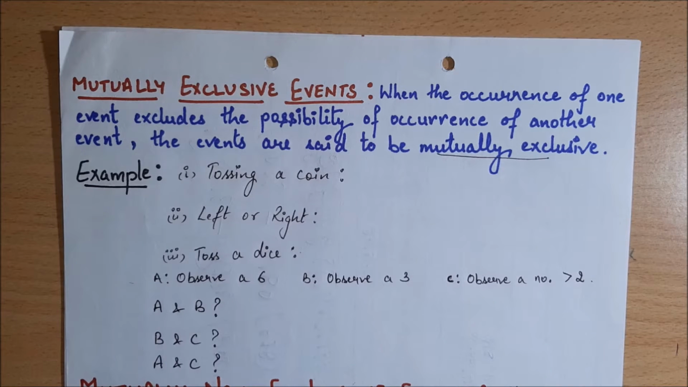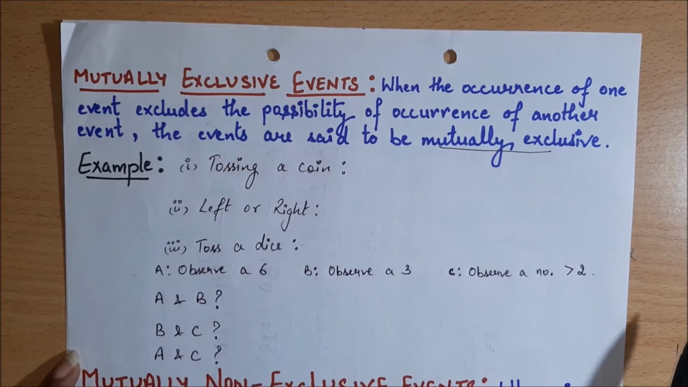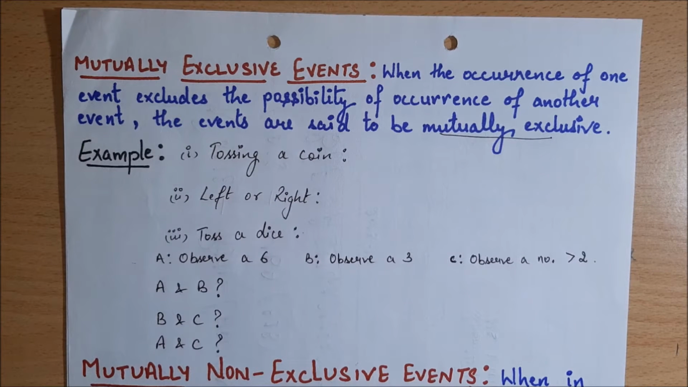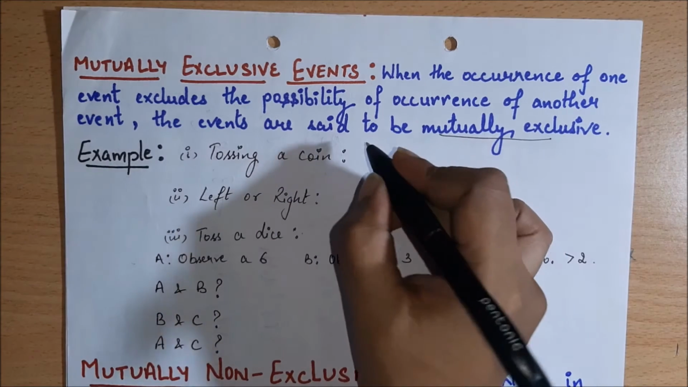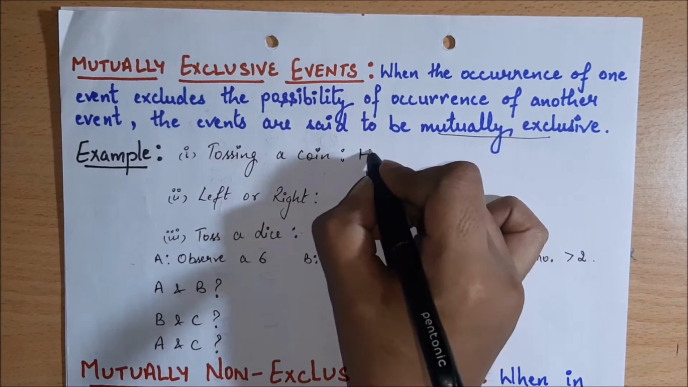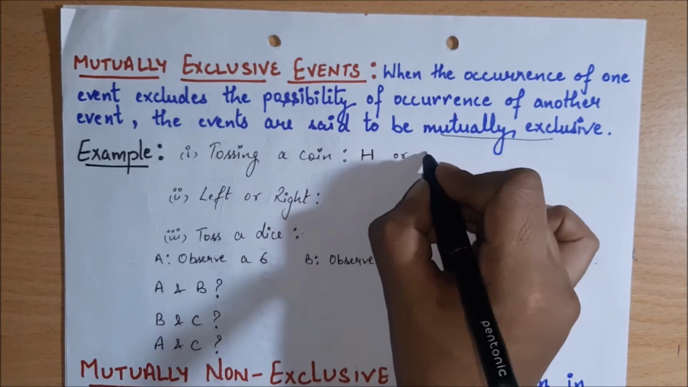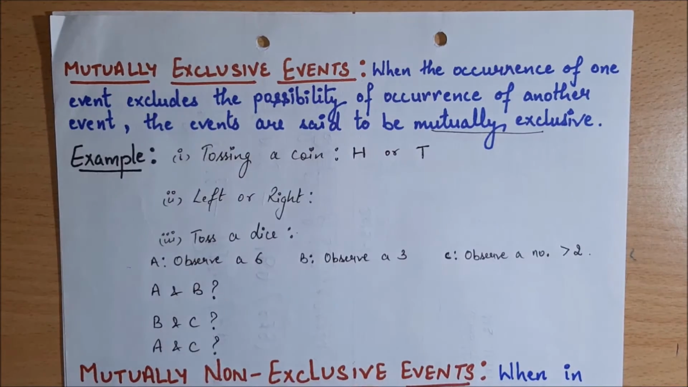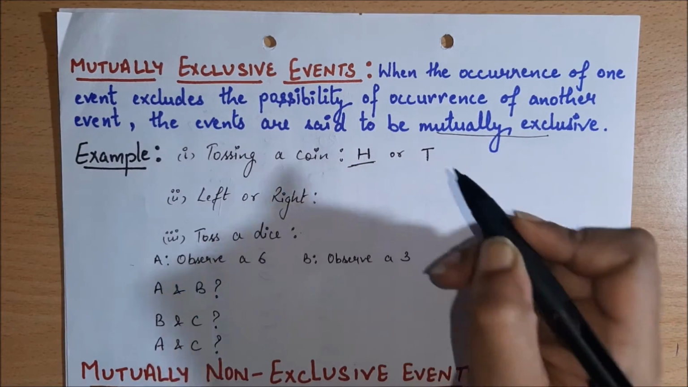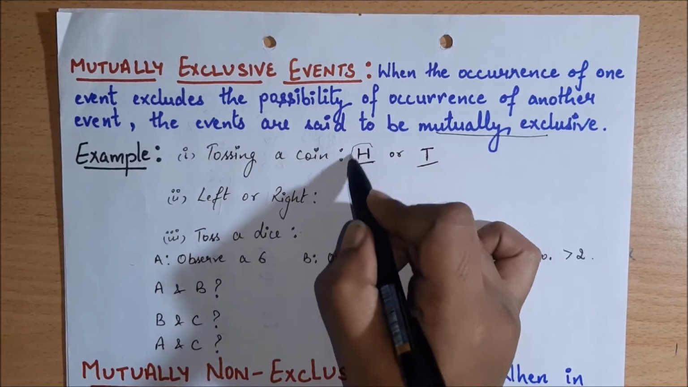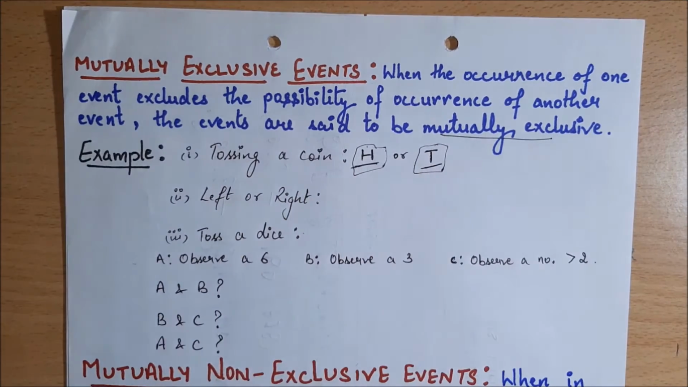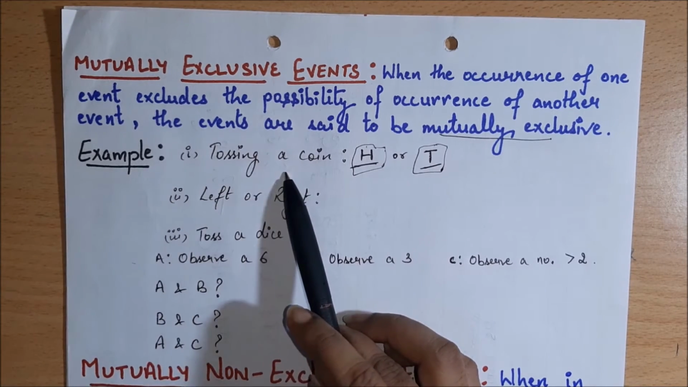So let's take an example for this. Tossing a coin. Tossing a coin is like, if we say that it can only occur head or tail. So in both the situations, whether it occurs to be head or whether it occurs to be tail, if any of these is occurring, then the possibility of occurrence of the other event will be excluded. Like if we toss a coin, we cannot get both head and tail at the same time. So in a similar way we can say that it is an example of mutually exclusive events.